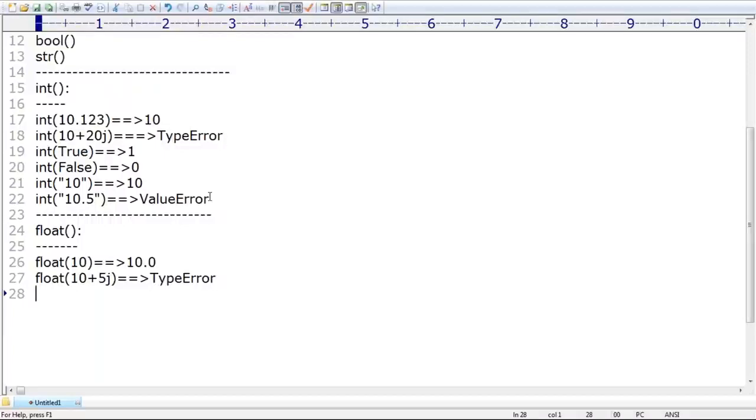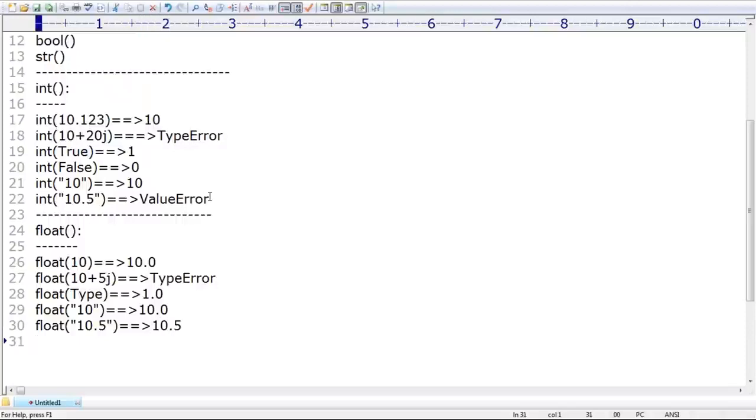Remember that. Next, can I convert boolean to float or not? Yes. What is the answer? 1.0. Make sure. Next, can I convert string to float or not? Yes, float of "10" gives 10.0 by default. If I take float of "10.5", no problem at all, 10.5 by default we are going to get.